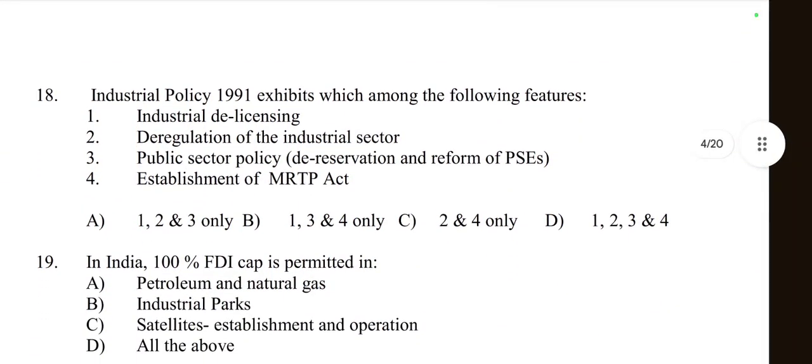Then question number 18. Industrial Policy 1991 exhibits which of the following features? Industrial Policy Resolution 1991. First one is industrial delicensing. Yes, this is right. Deregulation of the industrial sector. Yes, this is also right.